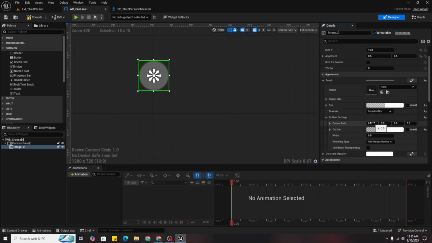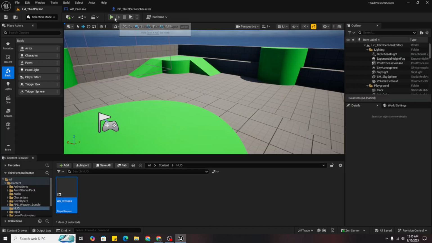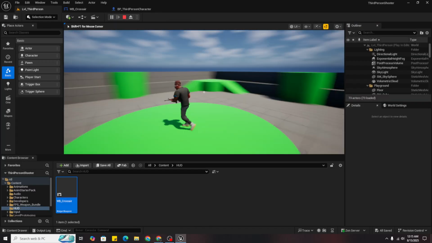Here you go, and the width should be something like this. Now it's a lot better. Yes, now it's a lot better.